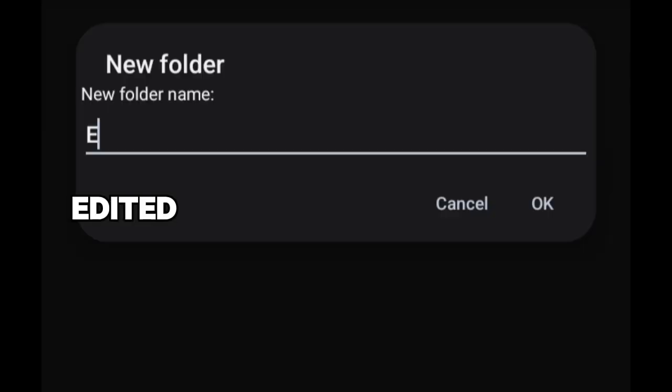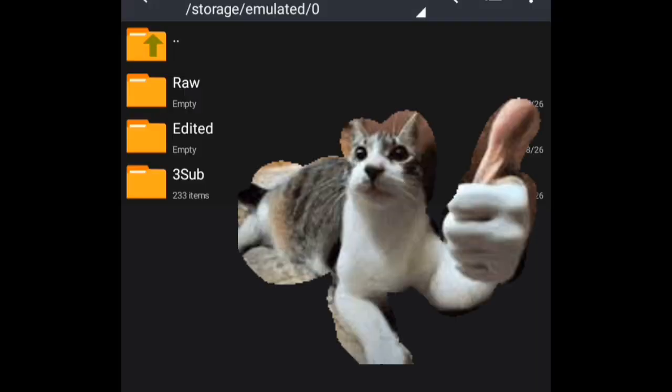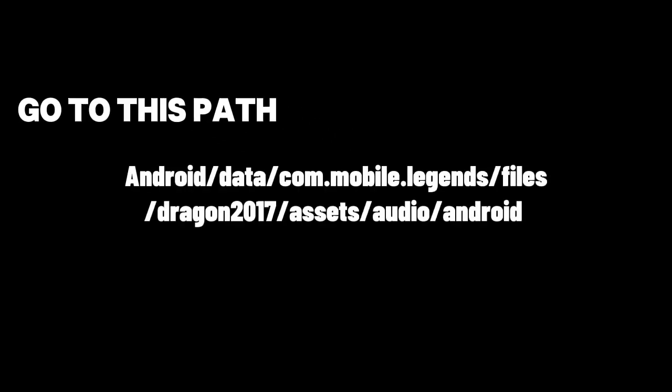Now, open ZArchiver and create 2 folders, Edited and Raw. Okay. Go to this path. If access is denied, follow the on-screen guide or check the description.